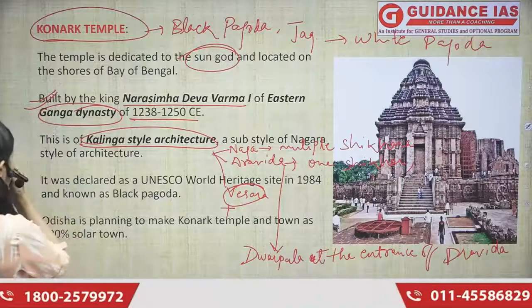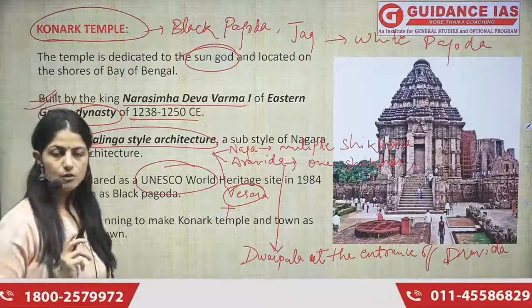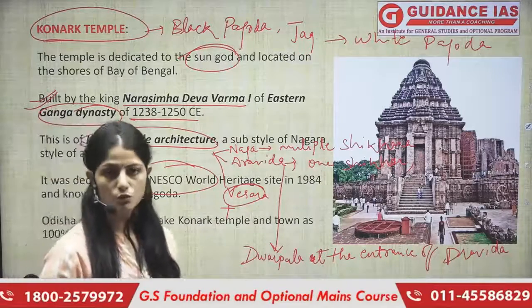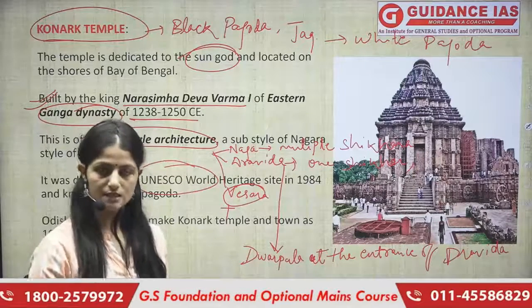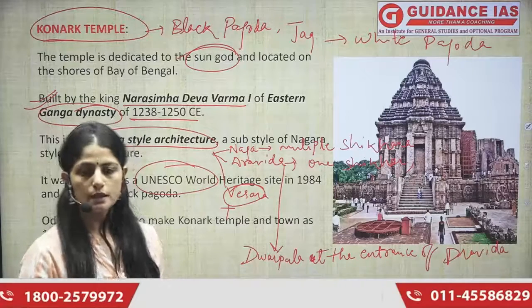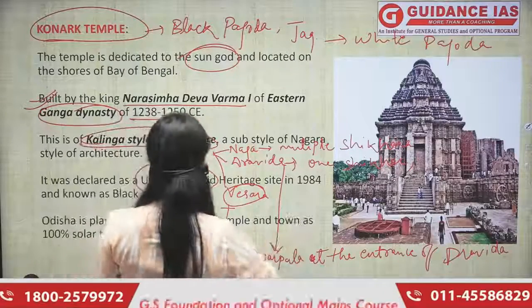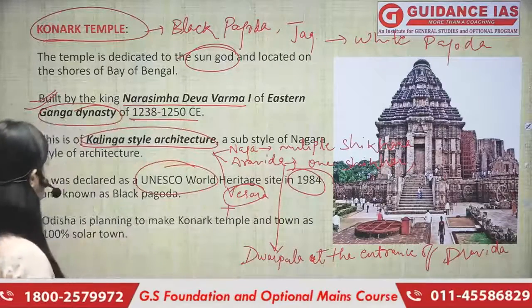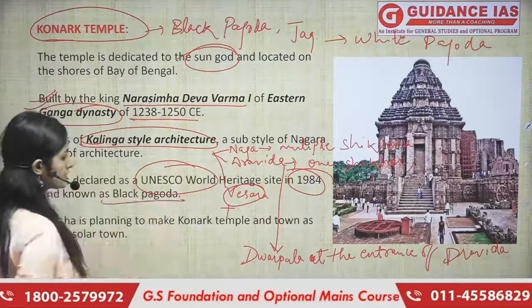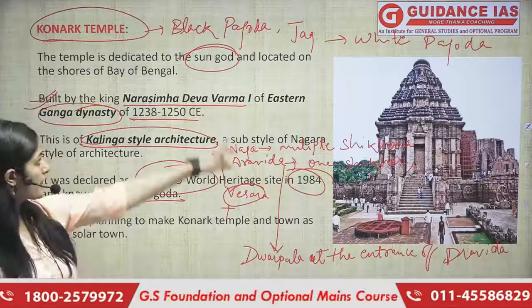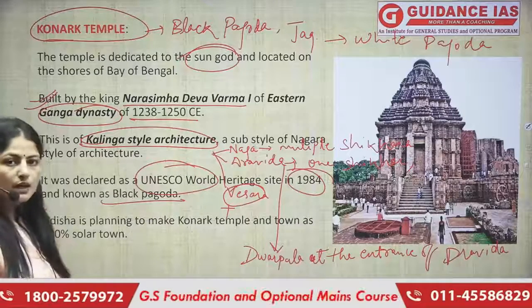Okay? More about Konark Temple, it was declared a UNESCO World Heritage Site. All the UNESCO World Heritage Sites become all the more important. एक तो temple architecture in art and culture is important itself. But if it is a part of UNESCO World Heritage Site, it makes it all the more important for us for our exam. जो कि it got recognition in 1984. And like I have told you, it is known as Black Pagoda, whereas Jagannath Temple is known as the White Pagoda.